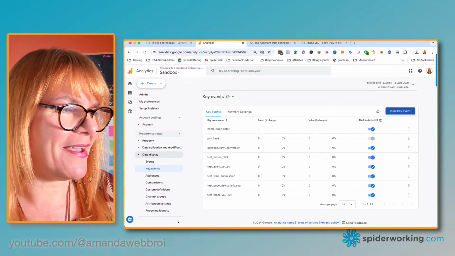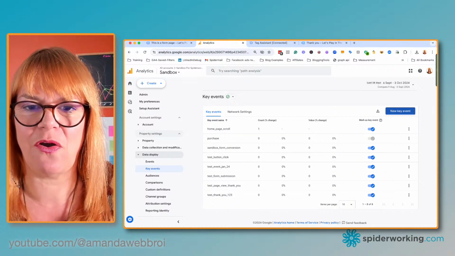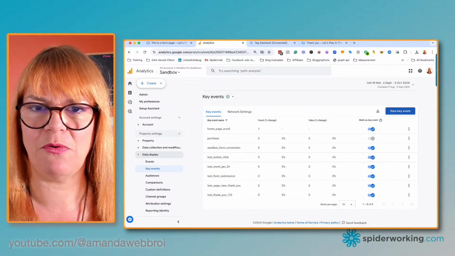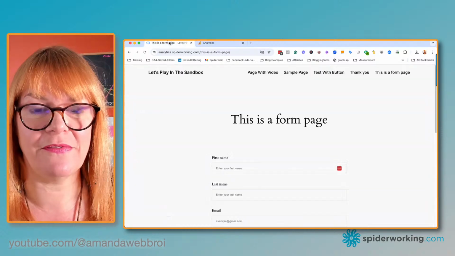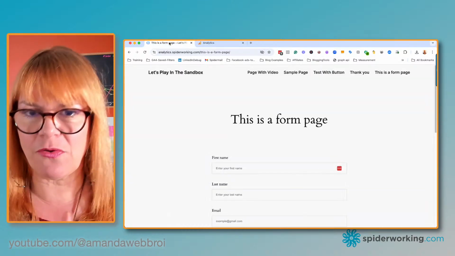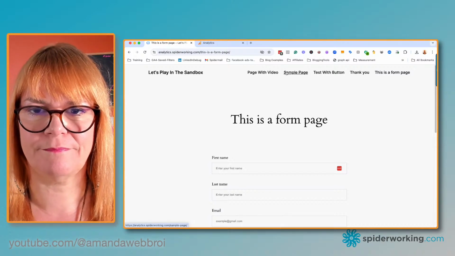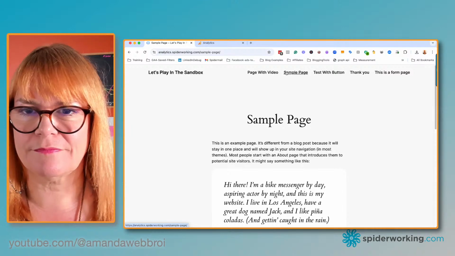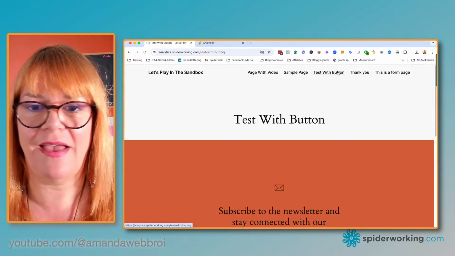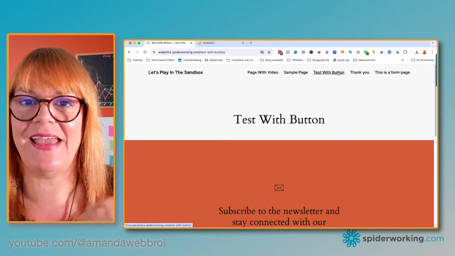So the next one we're going to create is a click event. When somebody clicks a link on your website, we want to be able to track that. I'm still in my Tag Assistant. Let's start that again so you can see the process again. How do we create a click event?